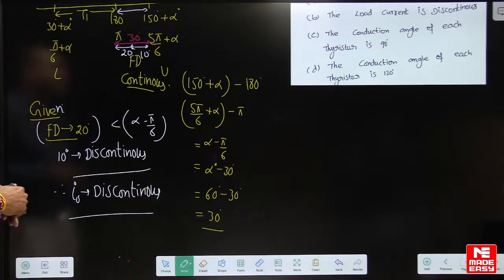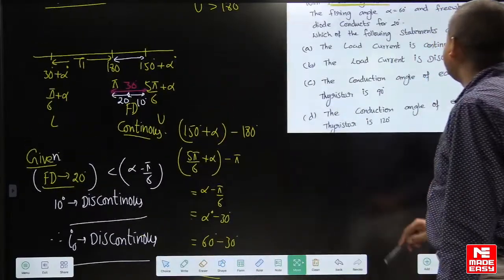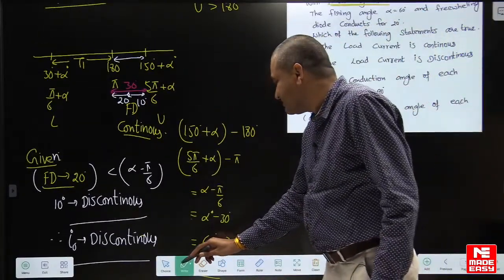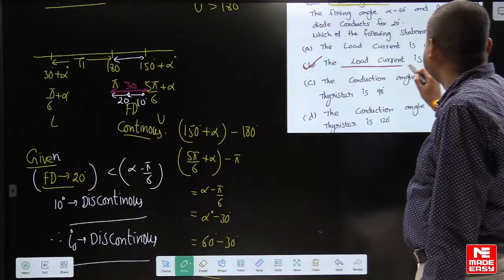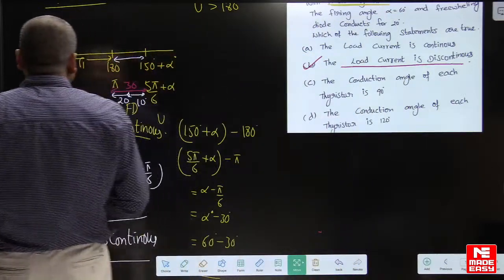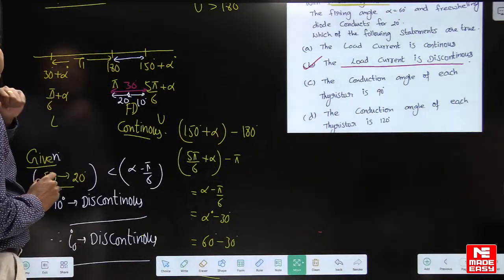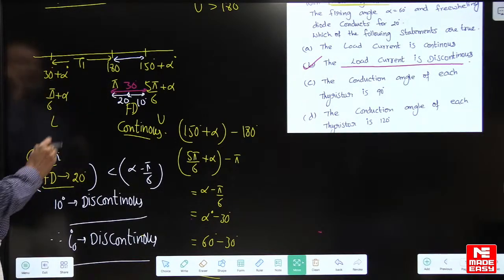I hope the concept is clear. So now go through the options. The load current is discontinuous, so B is the right answer. What is the conduction angle of the thyristor? The thyristor is conducting from the lower limit to pi, so the conduction angle of the thyristor is pi minus the lower limit.